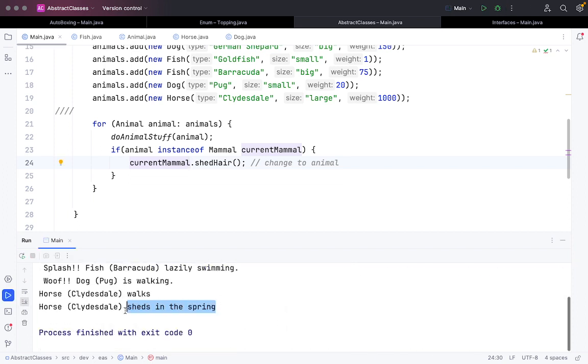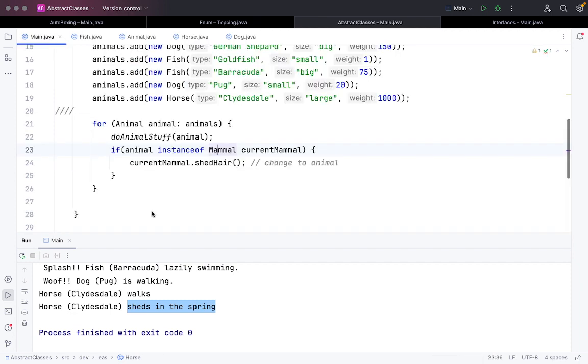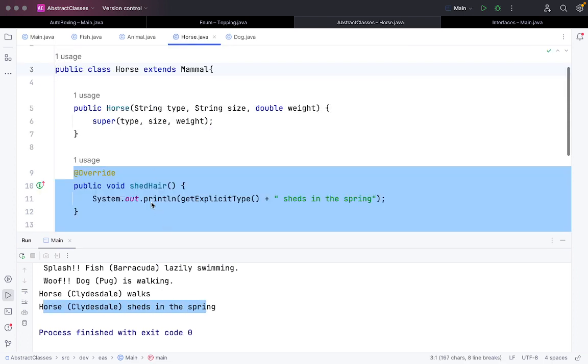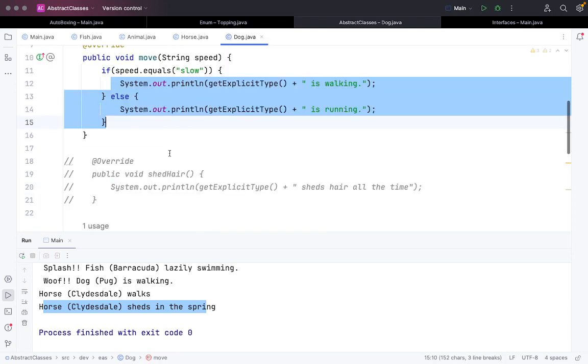Since the animal, in this case horse, is basically an instance of mammal because we have extended the mammal part here, it is printing out that horse of a particular name sheds in the spring, the function that we have written here in this part.